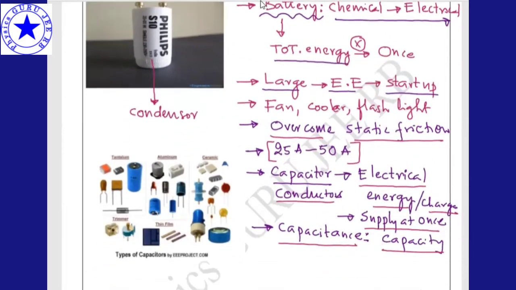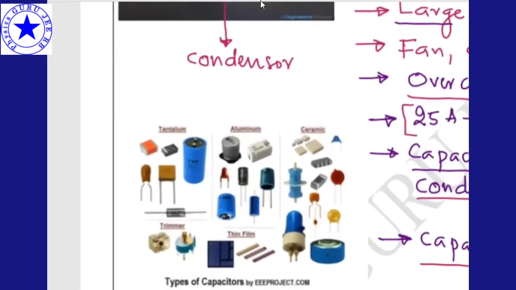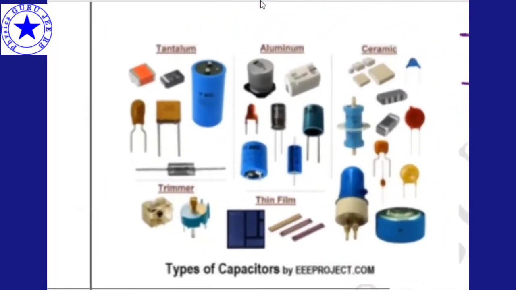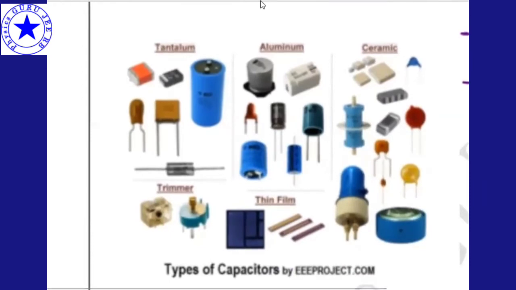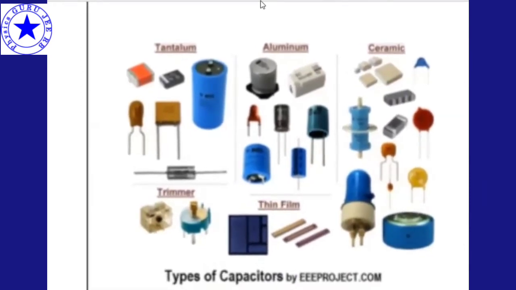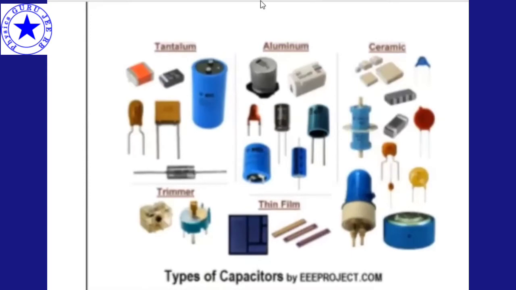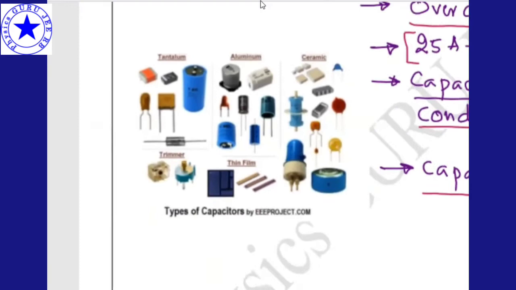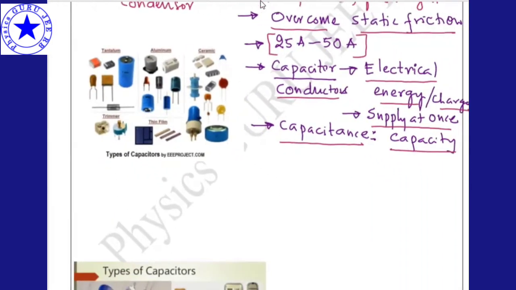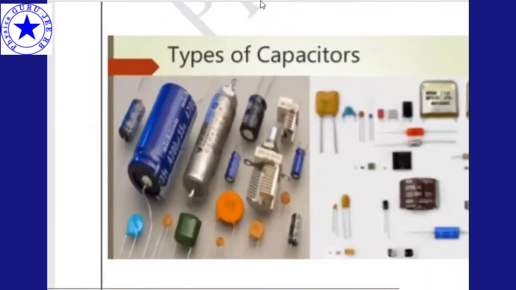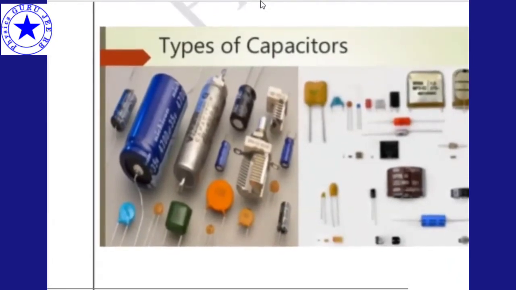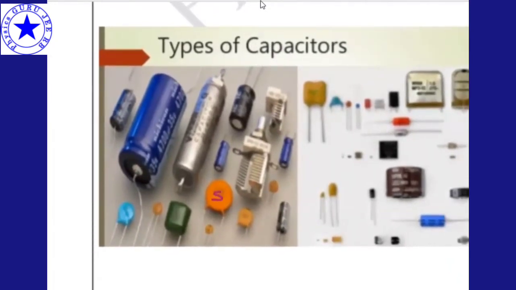Next, if you take types of capacitors, you can see many types are there. These are all called capacitors only. Hope you're able to identify them in any electronic gadgets, electrical devices. We have different types of capacitor: titanium, aluminum, ceramic, trimmer, thin film type. Hope it is clear to all, right? Next, you can see here cylindrical capacitors, and here it is a spherical capacitor. Yes, spherical capacitors, cylindrical capacitors.